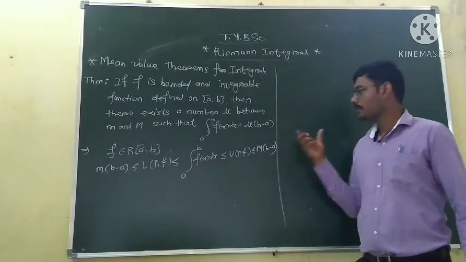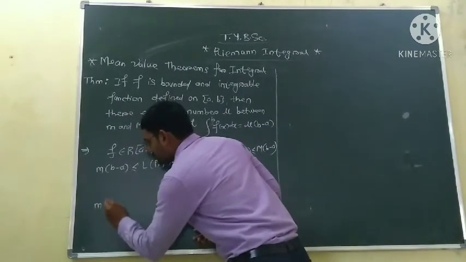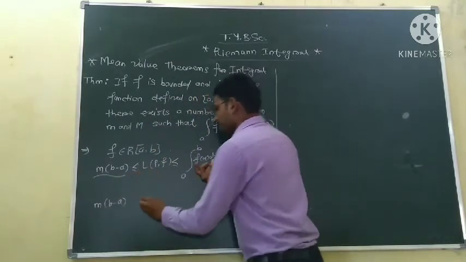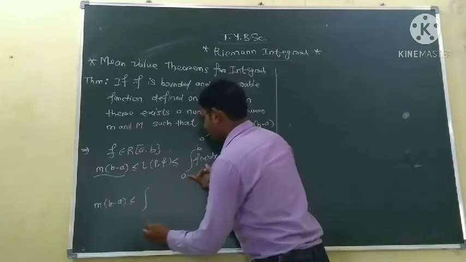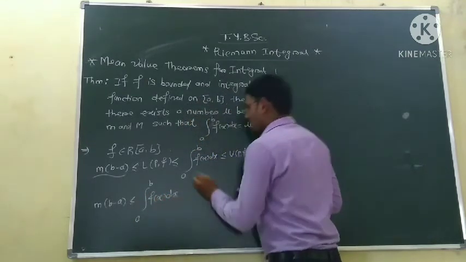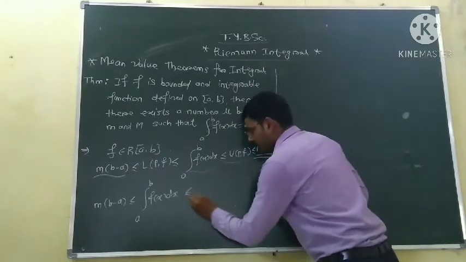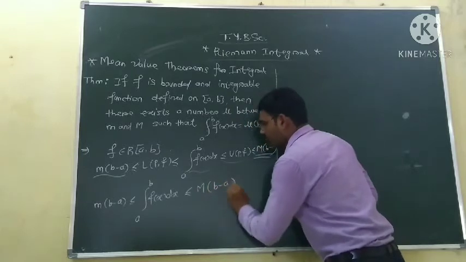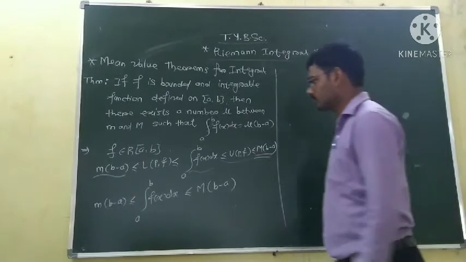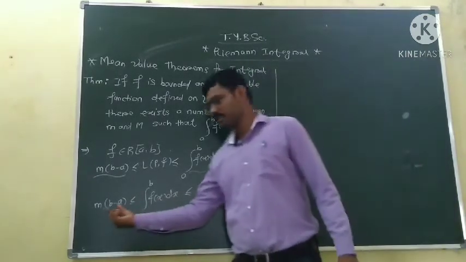So from this we can write: m into b minus a is less than or equal to the integration from a to b of the function, and this integration is less than or equal to the supremum into b minus a.